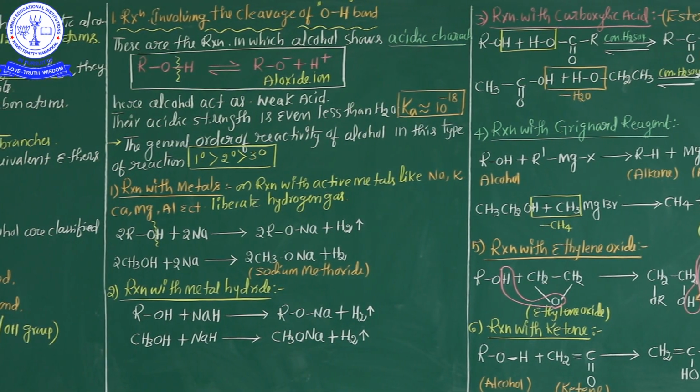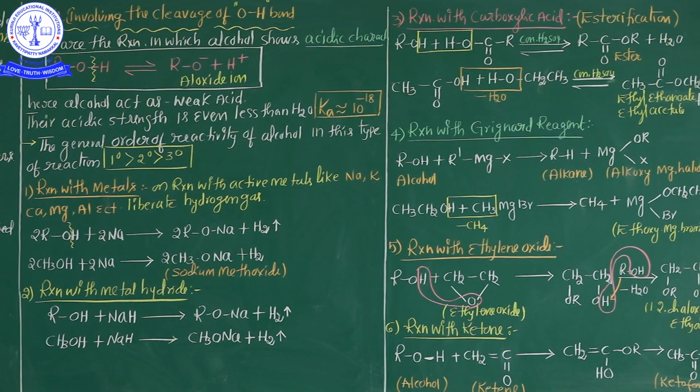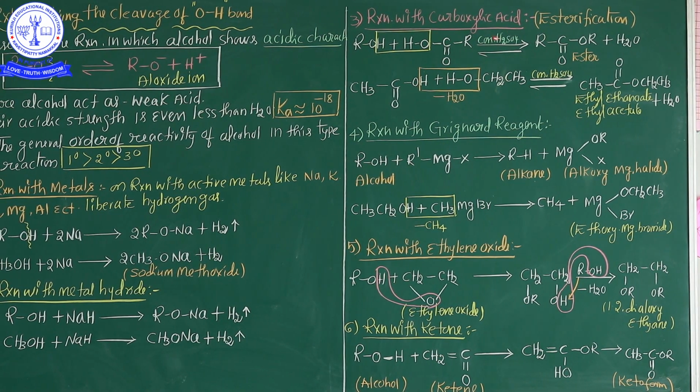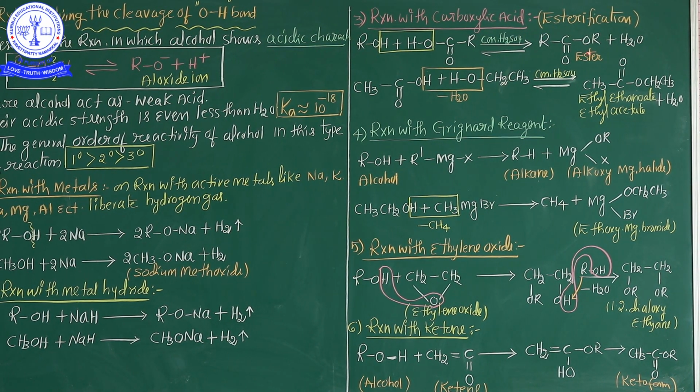And third, reactions with carboxylic acid. This is the most important 2 marks question: esterification of alcohol. The entire process has another name, esterification.